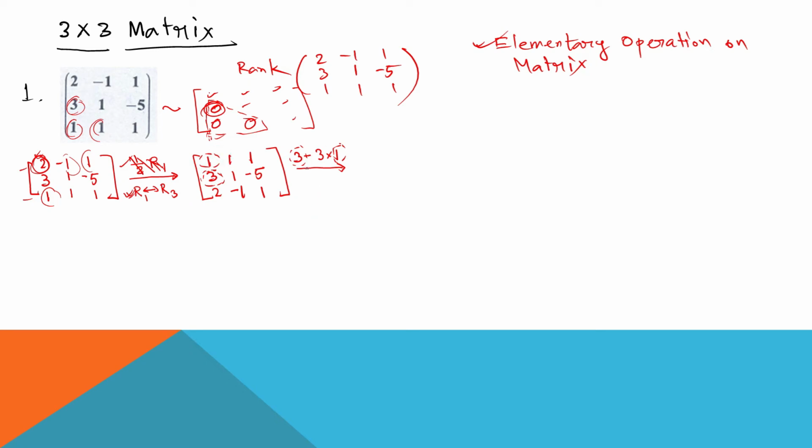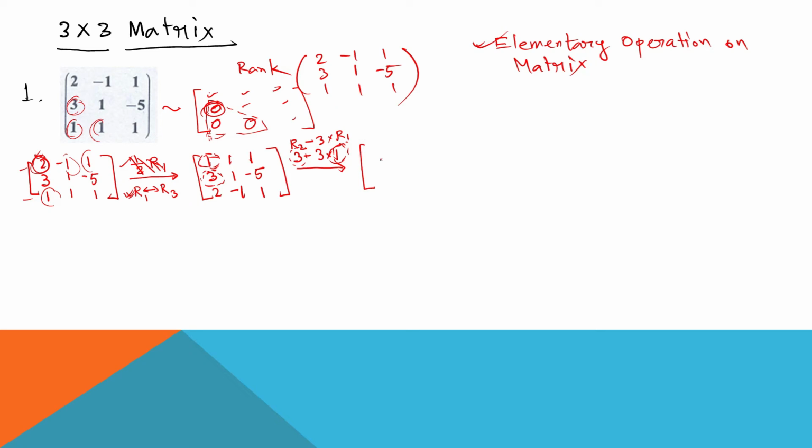So what I am doing? This 3 is from row number 2, that is R2, minus 3 into this 1 from row 1, which I am writing as R1. So R2 minus 3 into R1.